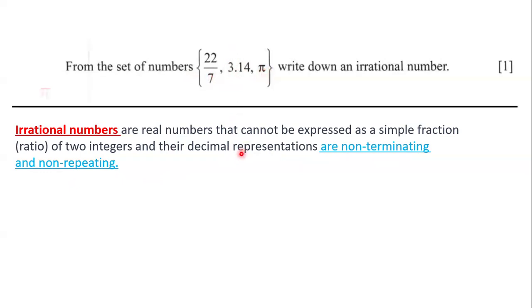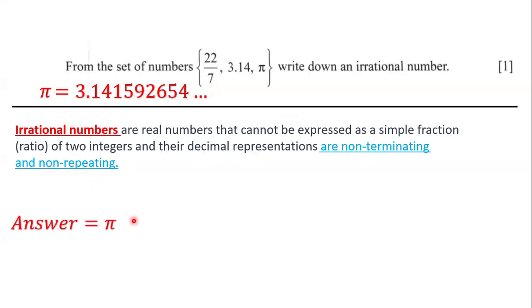It's pi. So our answer is definitely pi. And if we express pi as a decimal, pi is actually equal to 3.14159264, and the list goes on. So it does not end, right? It's non-terminating, and its decimal representation doesn't follow a consistent repeating pattern. And so that means that our answer here is definitely pi. So from the set of numbers, the irrational number is pi, and that's our answer to this question.